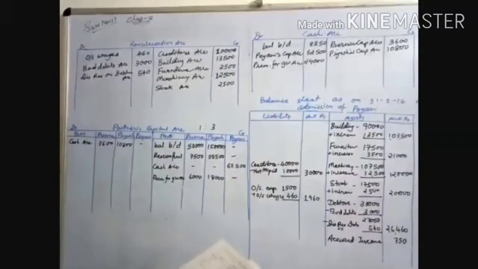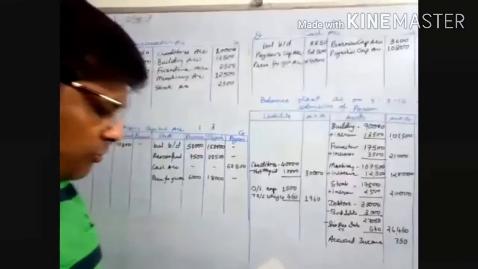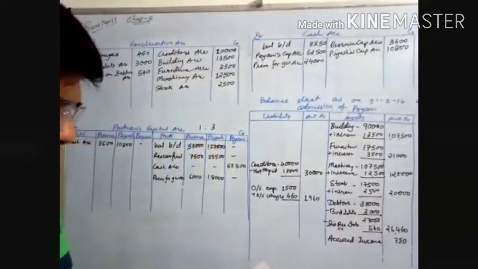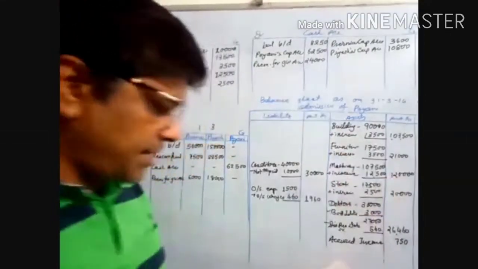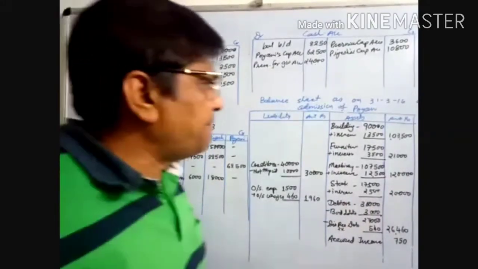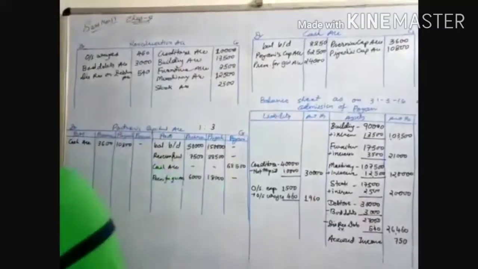Now, market value, machinery, stock, everything is completed. Provision for doubtful debts is complete. Creditors not to be paid is also completed. Value of building increased by 15% is also completed. Furniture is also complete. Okay, all adjustments are over. Now we have to make the totals and find the answers.